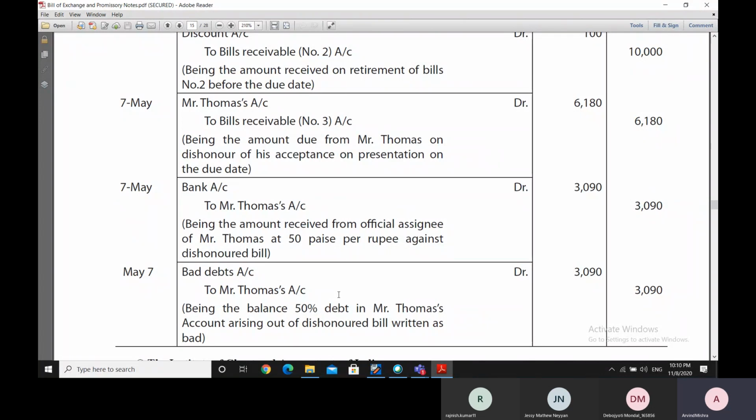We don't have anything to receive from Mr. Thomas now, because 50% we have received from his estate through the official assignee, and in respect of the rest we have already treated it as a bad debt. That is the amount that we are not going to receive. So bad debt account is debited, and bad debt will go into the profit and loss account.